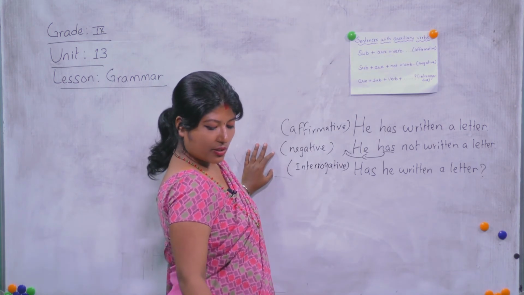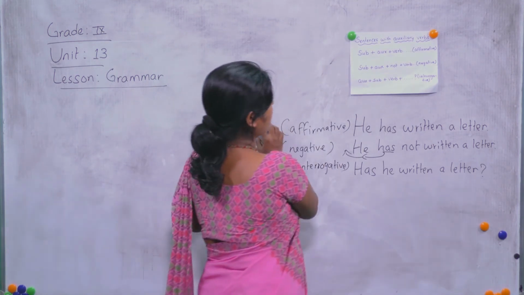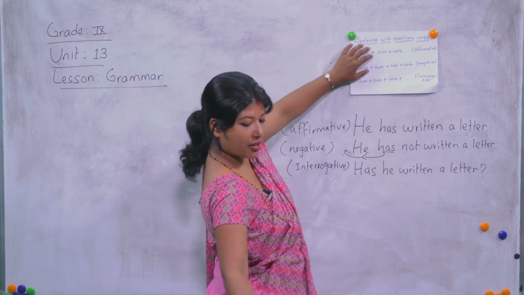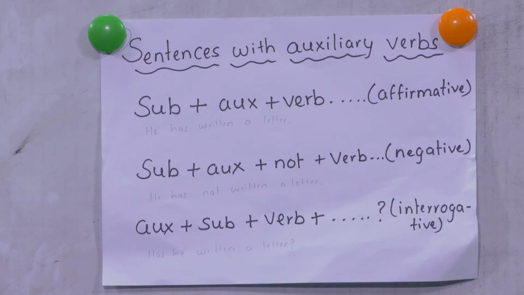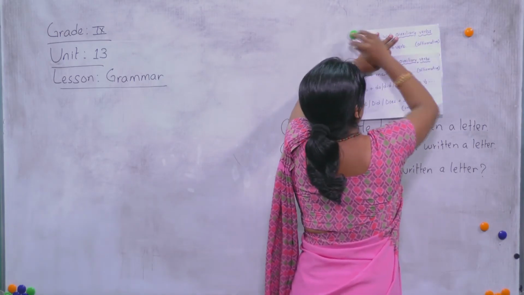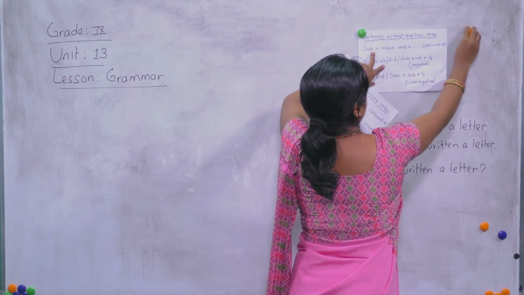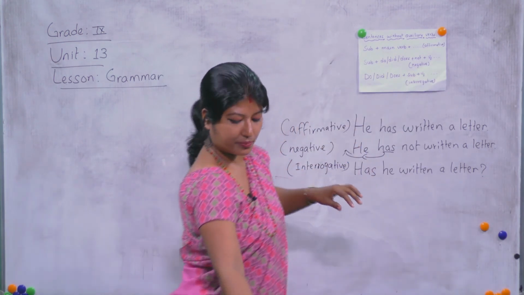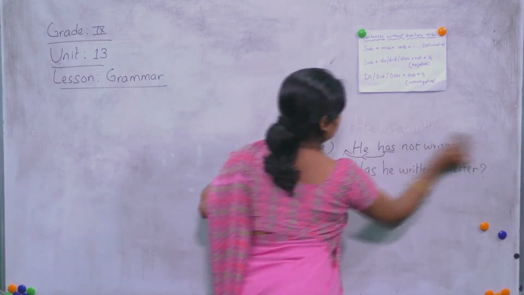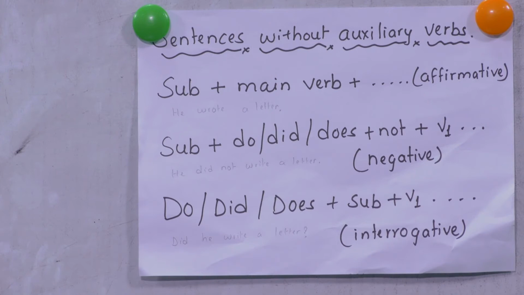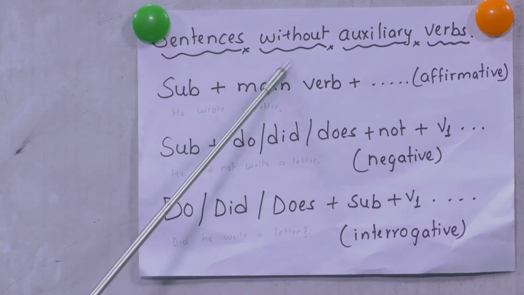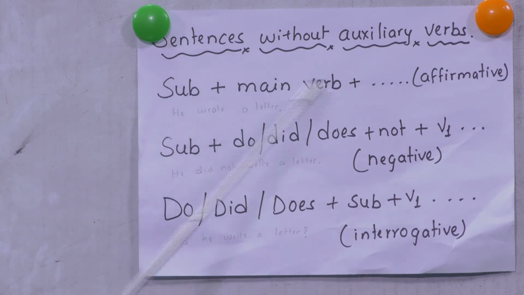Now, one more thing. What do we do if there is no auxiliary? Let me draw these examples. Here there is no auxiliary, just subject, main verb, and then the remaining portion. That is affirmative.